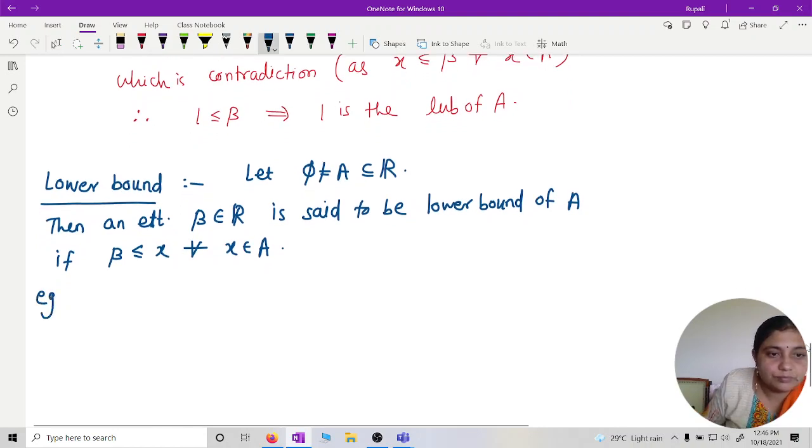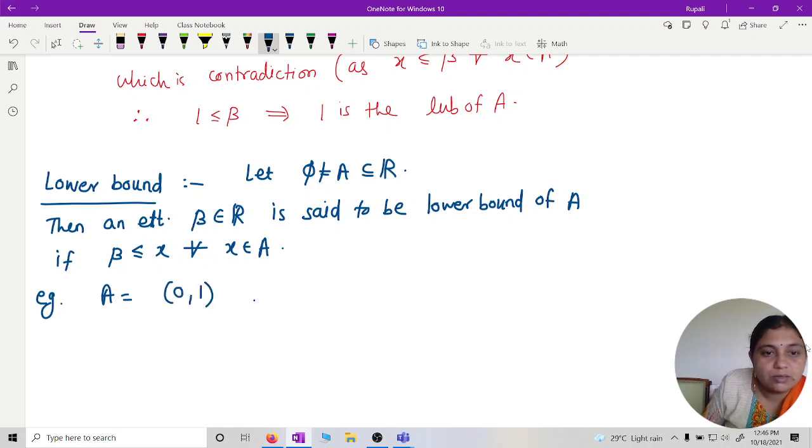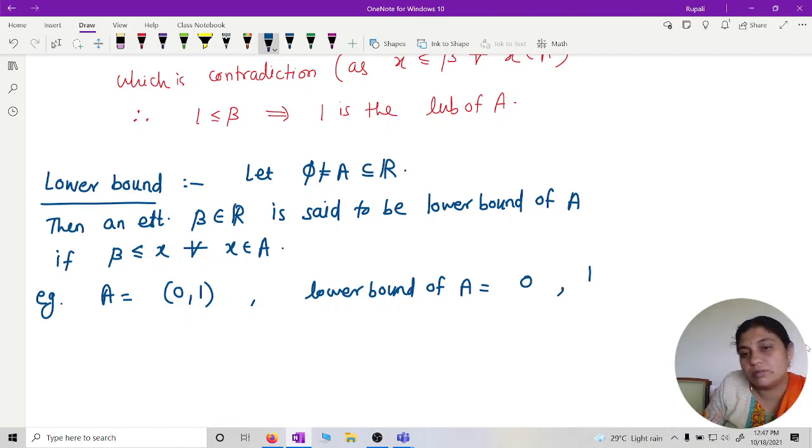For example, if A is the open interval (0, 1), what is a lower bound? 0. Lower bound is 0, right? Any other lower bound? Not half. -1. -1, -2, and so on are lower bounds of A, which means there are infinitely many.